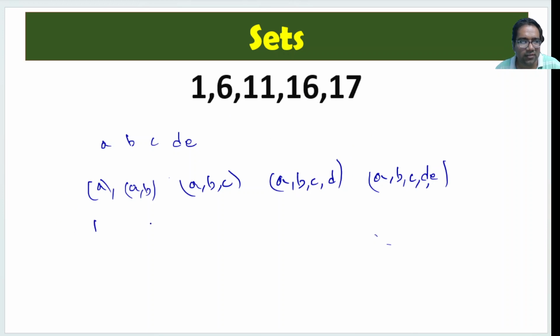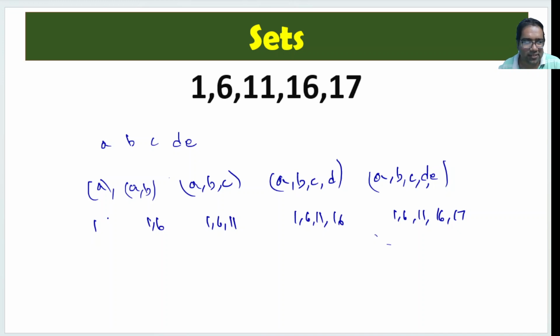Now let's take one random example also like this. So this is 1. This is 1, 6. This is 1, 6, 11. This is 1, 6, 11, 16. This is 1, 6, 11, 16, 17. These are the five subsets. Any random example.